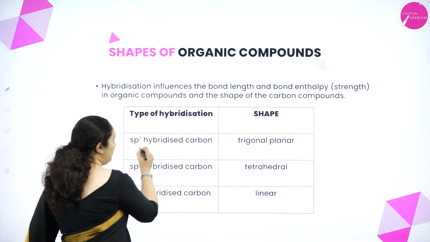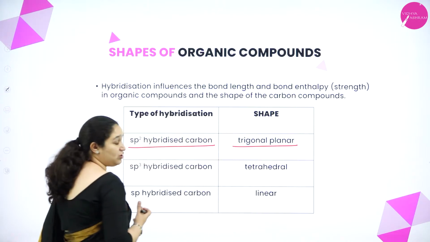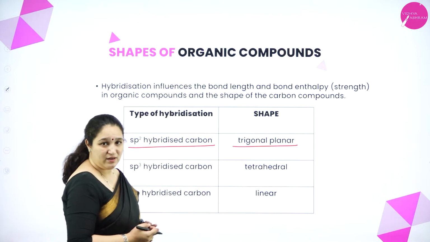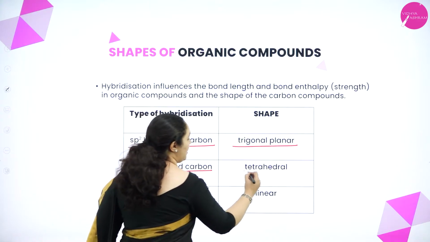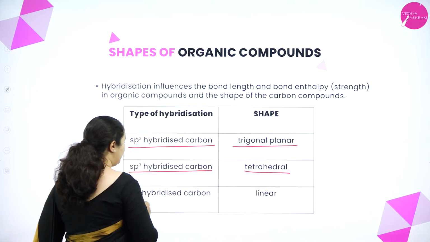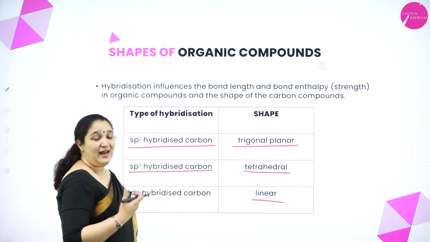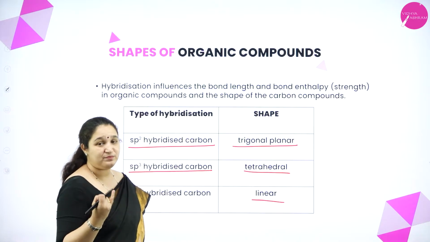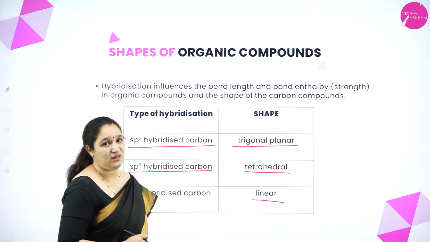So if I know the type of hybridization, I can tell the shape or structure of the molecule. If it is sp2 hybridization, it gets a trigonal planar structure. If it is sp3 hybridized carbon, it is a tetrahedral structure. If it is sp hybridization, then it has a linear structure. And we have all studied the structures of methane, ethane, ethene and ethyne in the chemical bonding chapter.